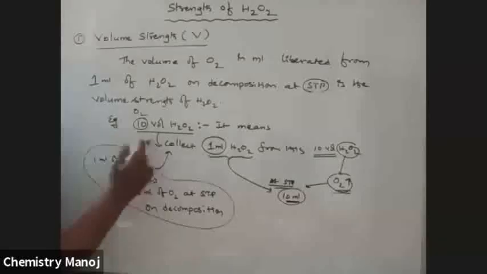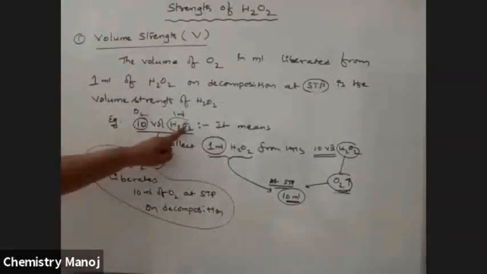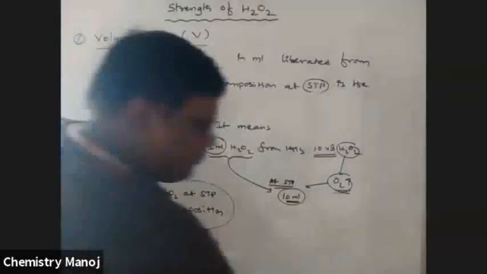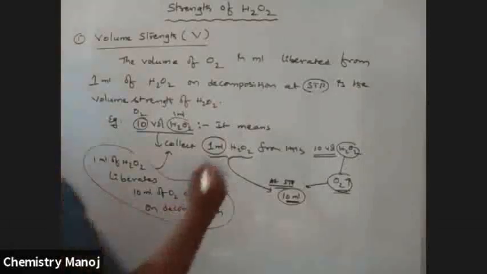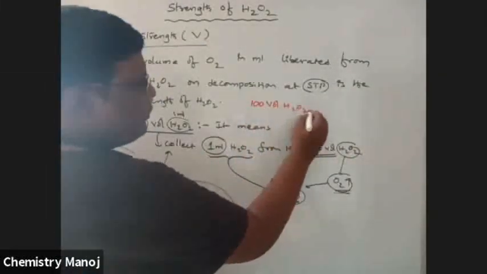Okay, see here. In 10 volume, this 10 is the value applicable for O2: the volume of O2 liberated from 1 ml of H2O2. From 1 ml H2O2, 10 ml O2 is liberated. For example, let us say 100 volume H2O2.